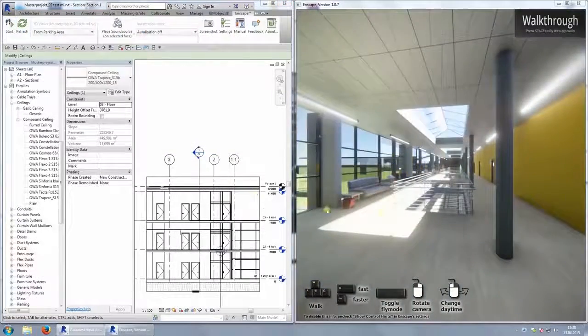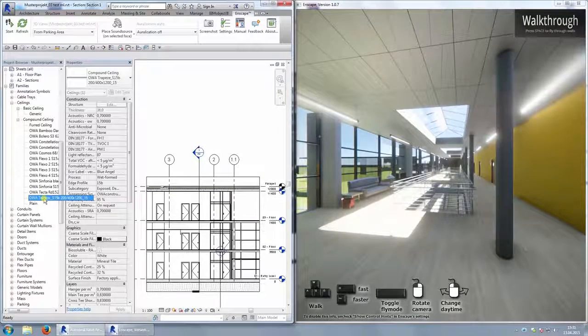So why does the sound change with these different ceilings? Here we have a ceiling from Ova called Trapeze. And if I bring up the Properties tab for the ceiling, we get different acoustic parameters. First is the NRC, or Noise Reduction Coefficient. It specifies how much energy of a sound wave is absorbed when it hits a certain surface. An NRC of 0 means perfect reflection, so no absorption at all. An NRC of 1 means perfect absorption, so no reflection at all.